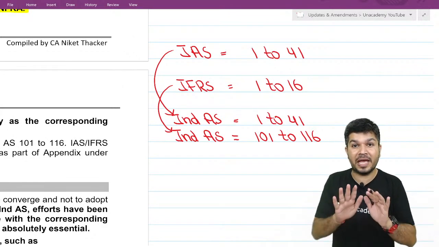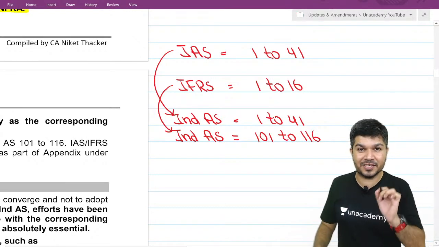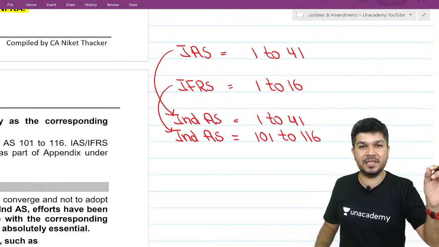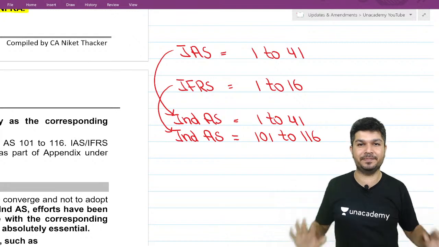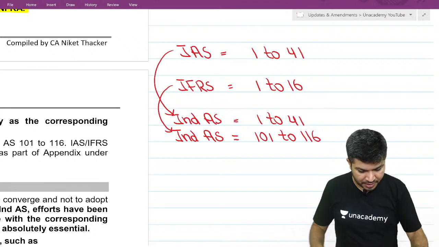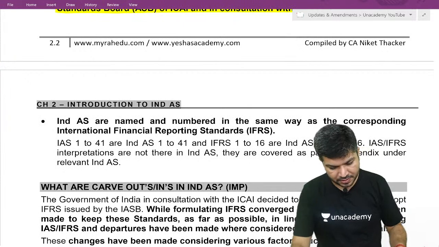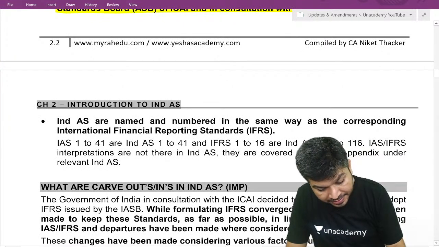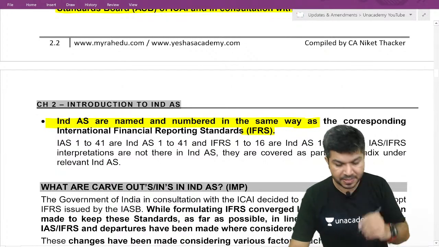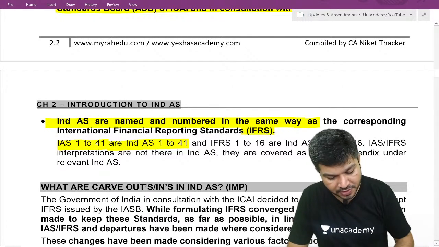So just see, we have similar numbers and the names are also the same. Internationally, IAS 16 is PPE, and we also have Ind AS 16 PPE. Whatever their IAS number is, we have the same Ind AS number. So your Ind AS are named and numbered in the same way as IFRS. IAS 1 to 41 is Ind AS 1 to 41.